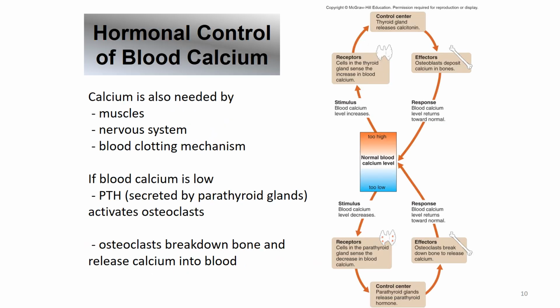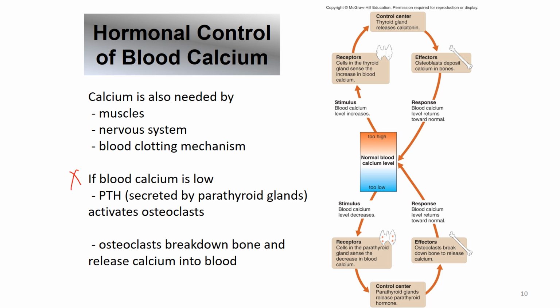Another function of bone is calcium regulation in our body. So calcium is not only needed by our bones, but also needed by our muscles, nervous system, and for our blood clotting mechanism. Now, if those parts of your body are not getting enough calcium, if you're not consuming enough calcium, then you just take it out of your bones and send it to those parts.